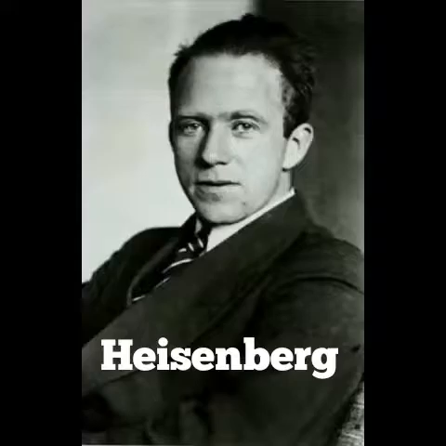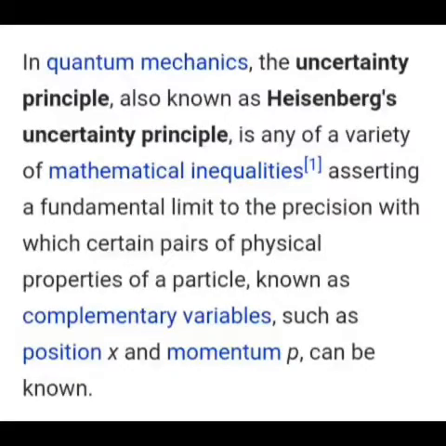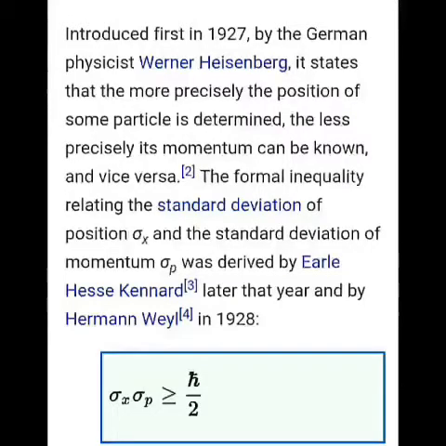Werner Heisenberg's theory. In quantum mechanics, the uncertainty principle, also known as the Heisenberg uncertainty principle, is any of a variety of mathematical inequalities asserting a fundamental limit to the precision with which certain pairs of physical properties of a particle, known as complementary variables, such as position x and momentum p, can be known.